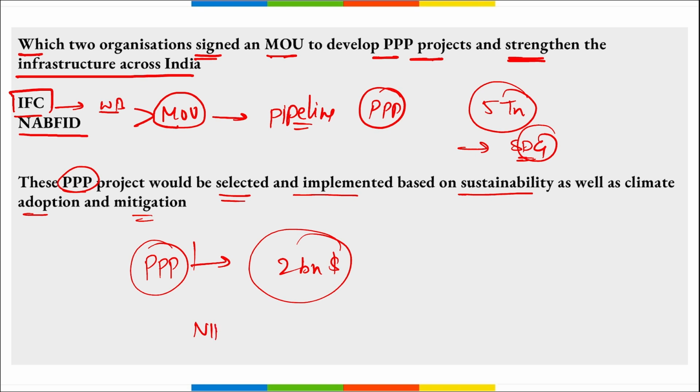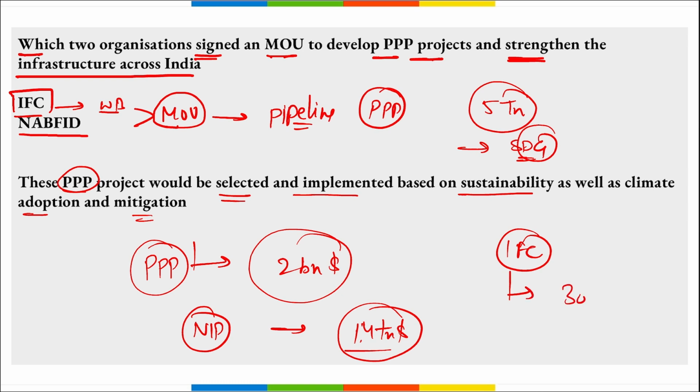Also remember, NIP, that is National Infrastructure Pipeline, has an estimated investment of around $1.4 trillion, including $290 billion through the public sector for the development of such projects under these partnerships, right? Next, one more thing, remember, IFC has a track record of almost 30 years in investing into these triple P projects across various sectors in more than 100 countries.